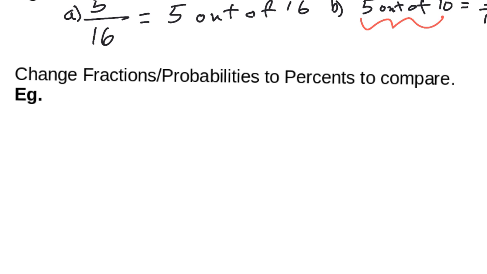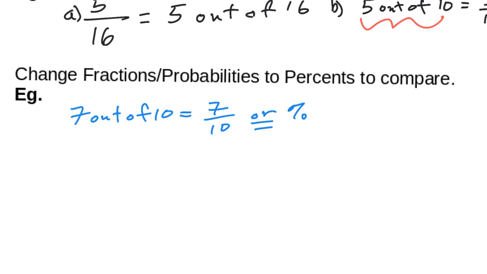Sometimes we have to change a fraction into a percent. Because we just came back from March break, I'm actually assuming that you don't remember that. So imagine I have something like this. Okay, 7 out of 10. So I could say 7 out of 10 could be written as 7 divided by 10. Now, that is the same way we would write our percentages, right? Or our probabilities. Now, what we're going to do is take this and turn it into a percent.